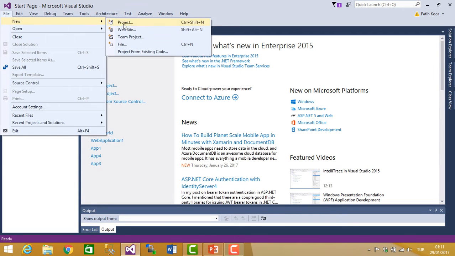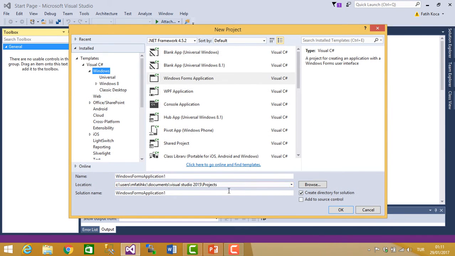File, New, Project. This location is the project location and this is the name. First project: Hello World.